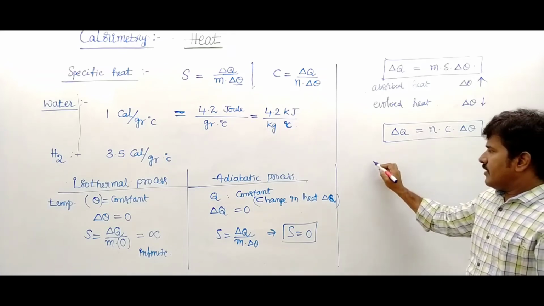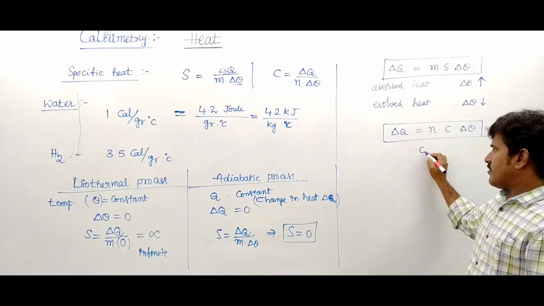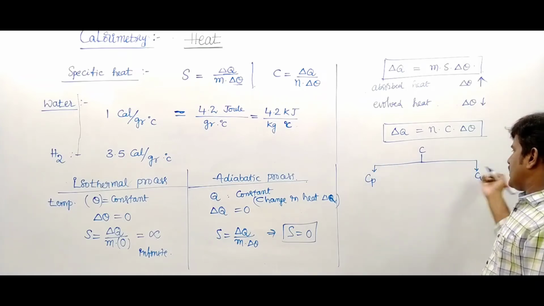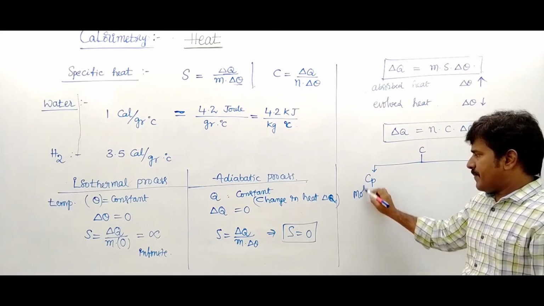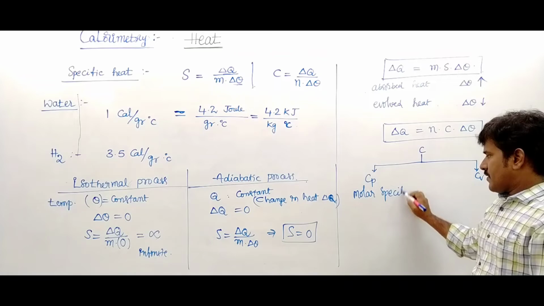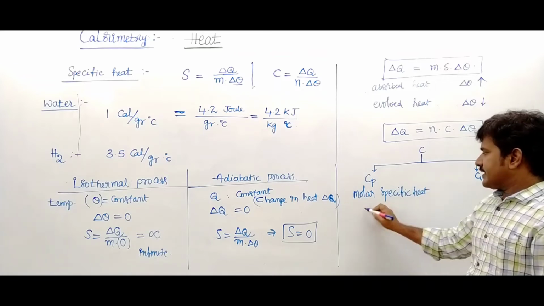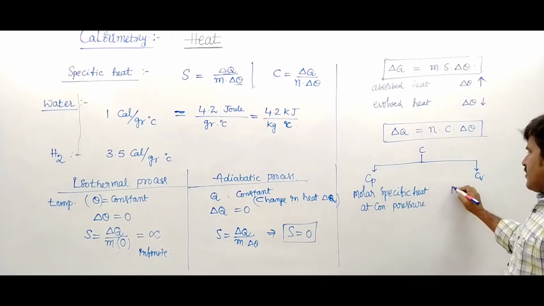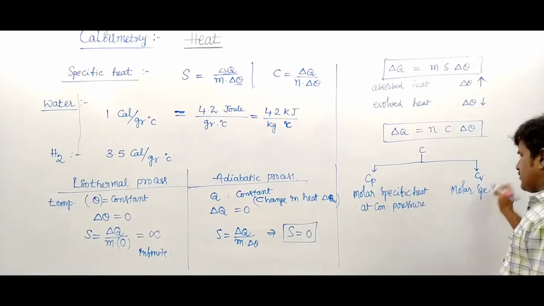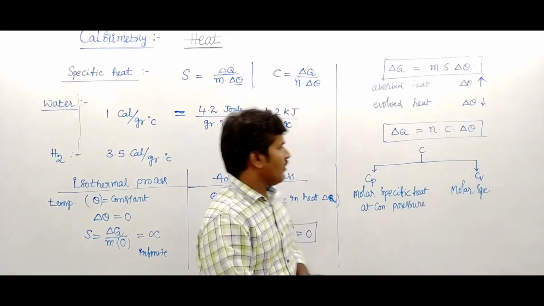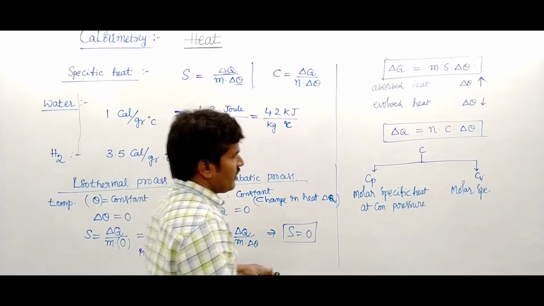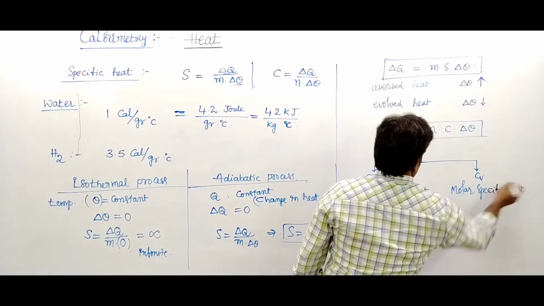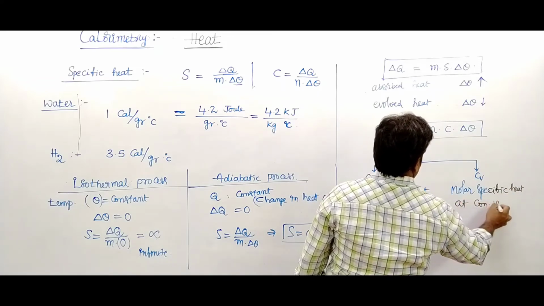Suppose this C has two types. Molar specific heat: one is Cp, another is Cv.